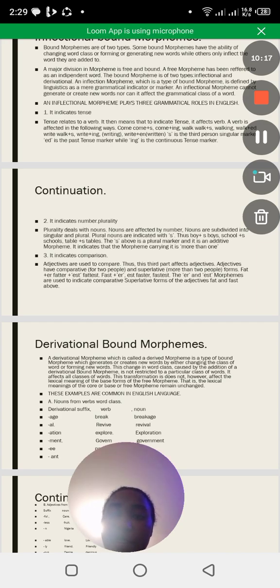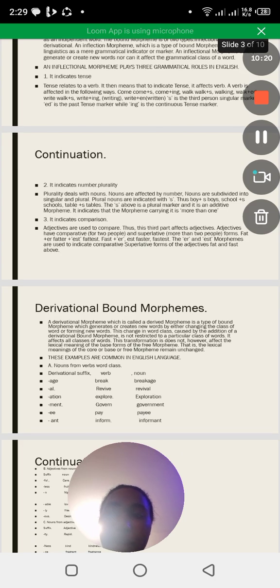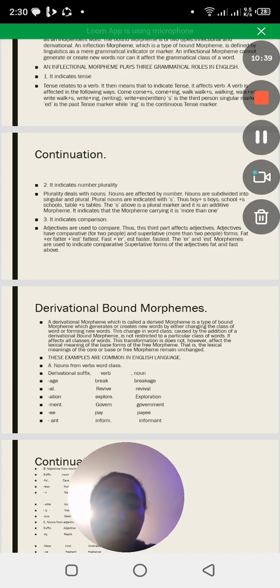Then the third one is that inflection or morpheme has a grammatical role of indicating comparison. For example, adjectives are used to compare, right? So this third part affects adjectives. Adjectives have comparative, which does comparison for two people, and superlative, which does comparison for more than two people. For example, when we have fat, when we add er it becomes fatter. When we add est it becomes fattest.